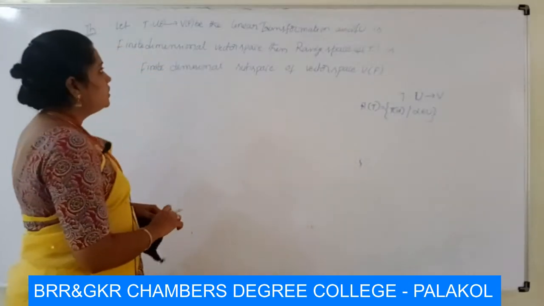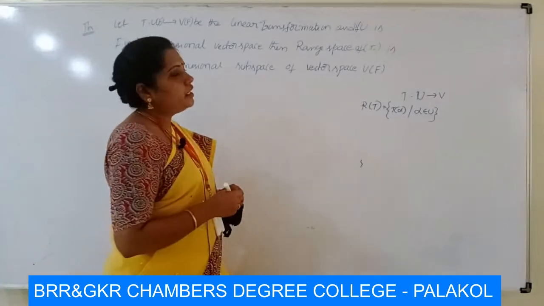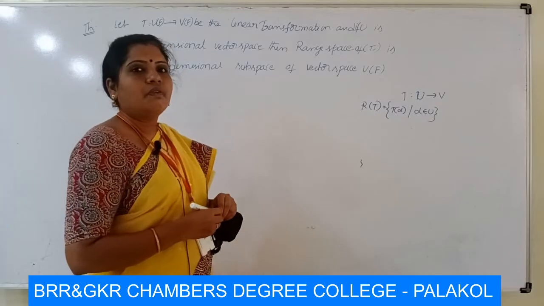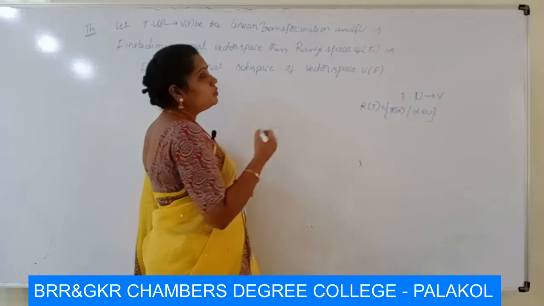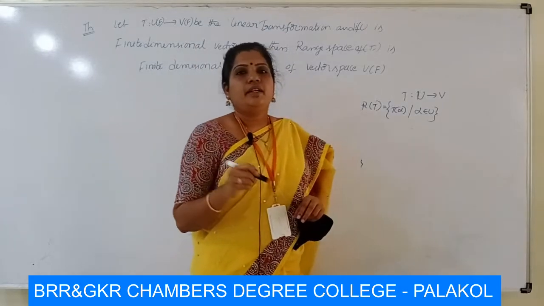So see the statement: let T maps U of F to V of F be a linear transformation, and if U is a finite dimensional vector space, that means it has a finite basis.